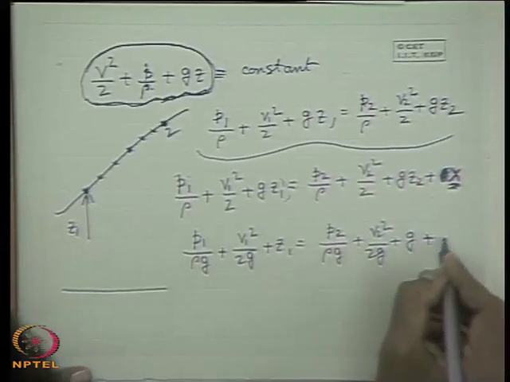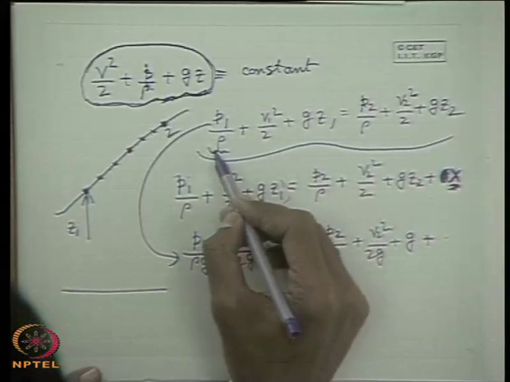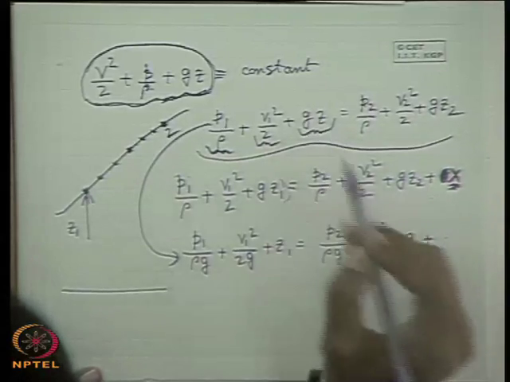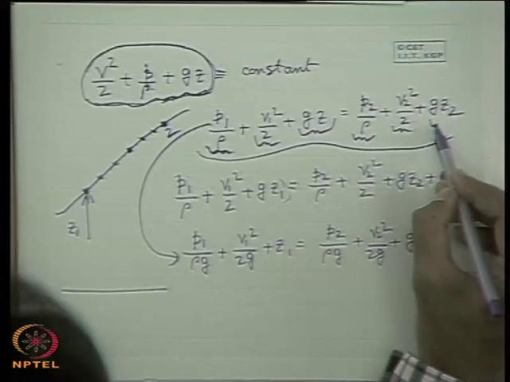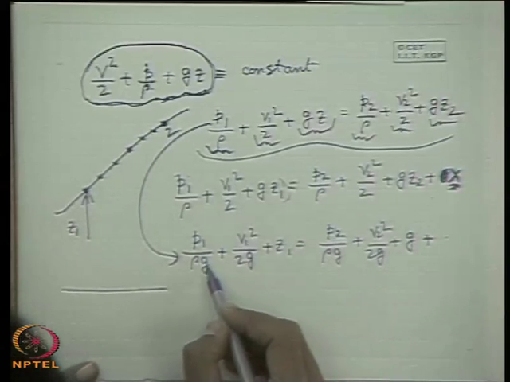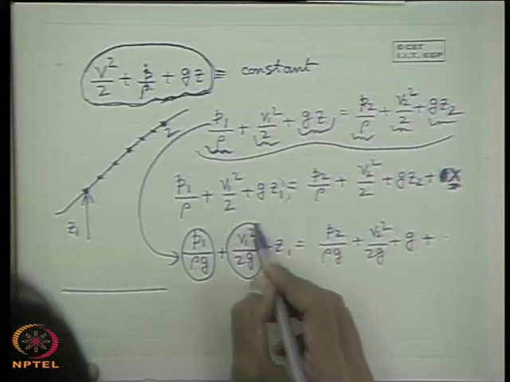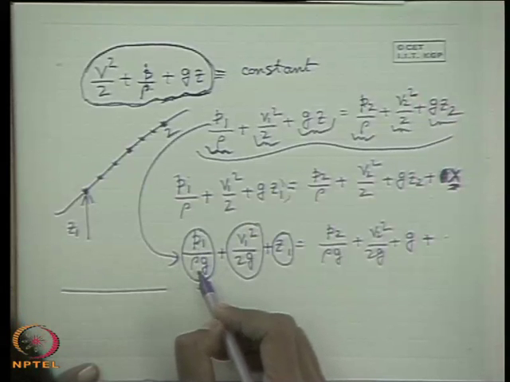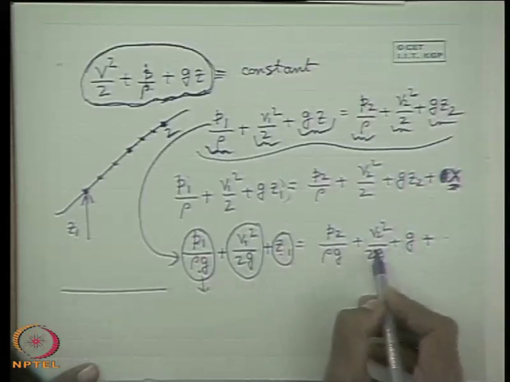Now, let us write this equation in this form. What are these terms? This is the pressure energy per unit mass, this is the kinetic energy per unit mass, and this is the potential energy per unit mass, and the summation of these three is the same on both sides. Now, we can express this in terms of energy per unit weight. This is the more conventional way of writing this in fluid mechanics problems. This is pressure energy per unit weight, this is kinetic energy per unit weight, and this is potential energy per unit weight on both sides.